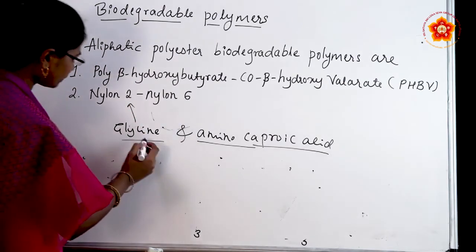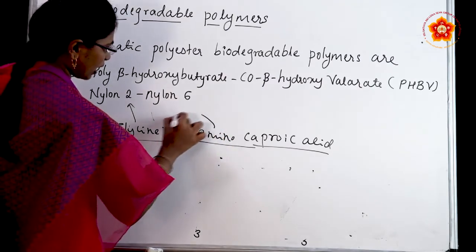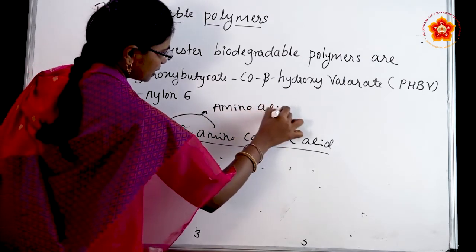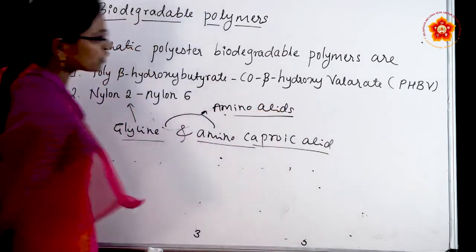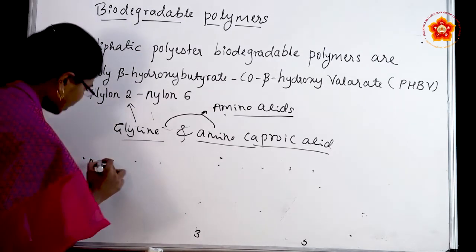So what is the structure of glycine? Both are amino acids. Amino acids means the compound which is having amino and carboxylic acid functional groups.